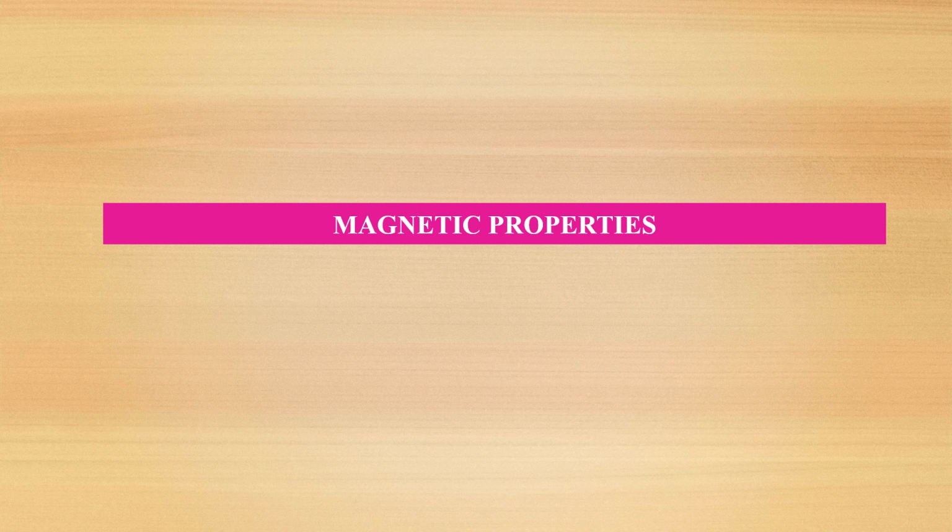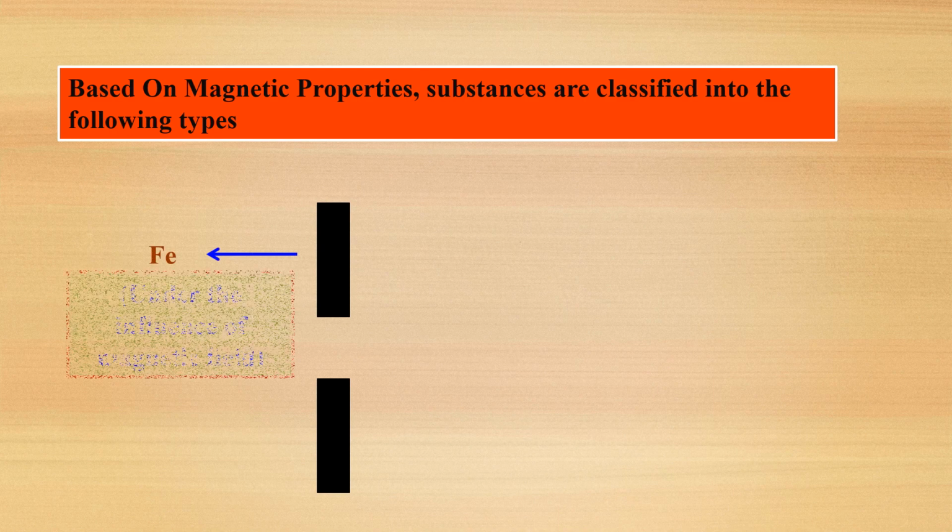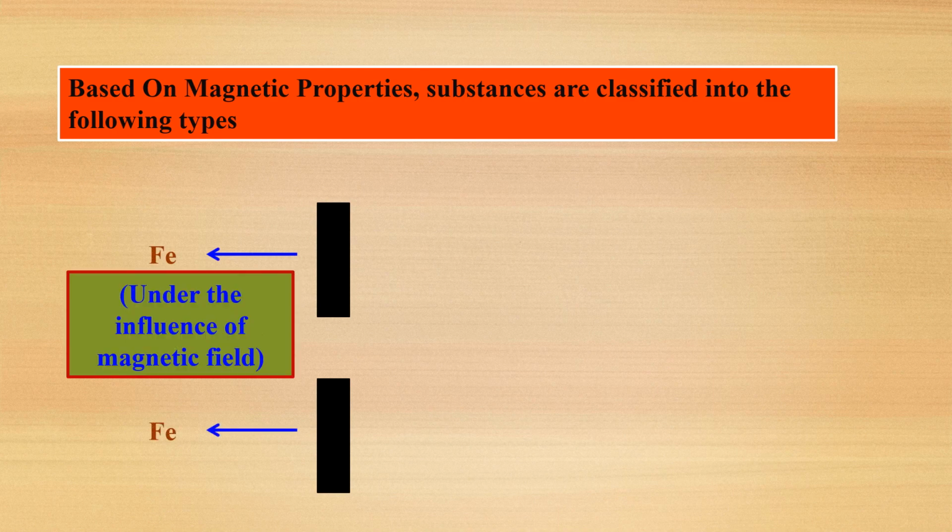Friends, in this video we will study about magnetic properties. Based on magnetic properties, the substances are classified into different types. So first, see the example here. A magnetic field is there, and under the influence of the magnetic field, I have kept some substances.